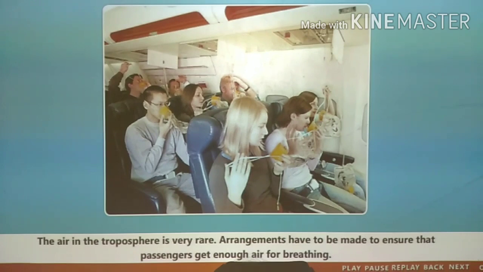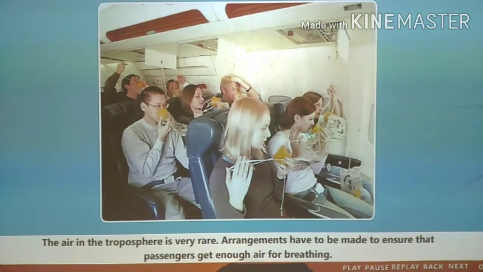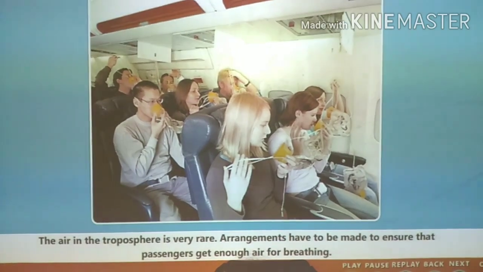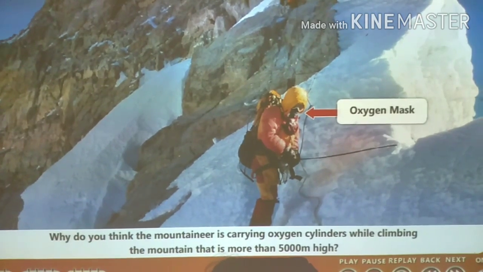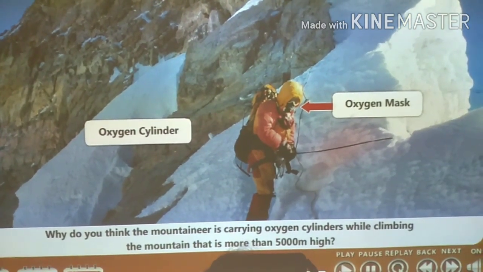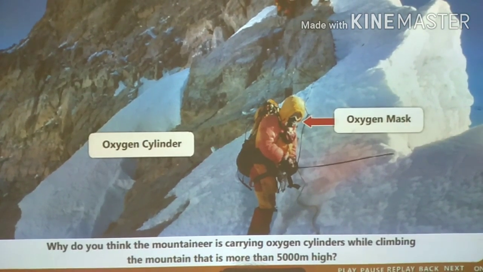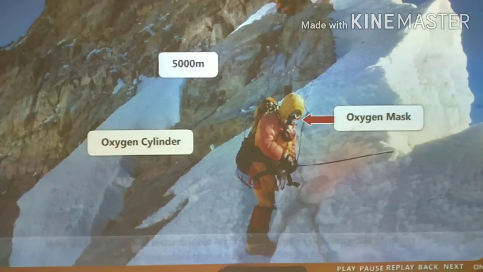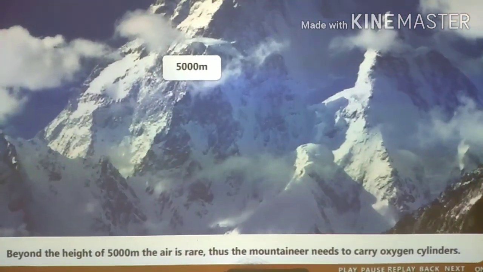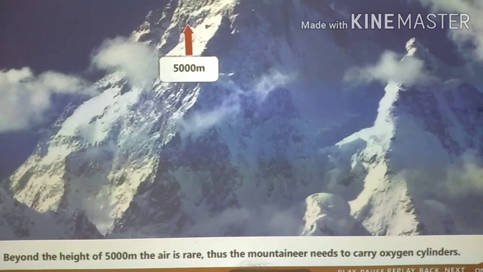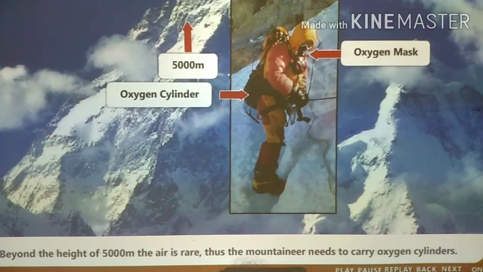There, the air is thin. Therefore, arrangements have to be made to ensure that passengers get enough air for breathing. Use your brain power. Why do you think the mountaineer is carrying oxygen cylinders while climbing the mountain that is more than 5,000 meters high? Beyond the height of 5,000 meters, the air is thin. Thus, the mountaineer needs to carry oxygen cylinders.